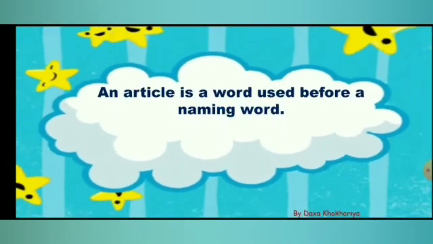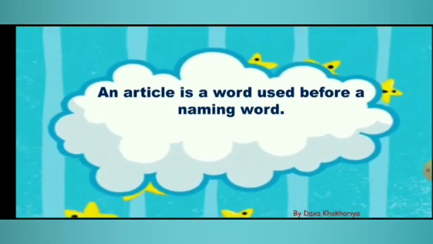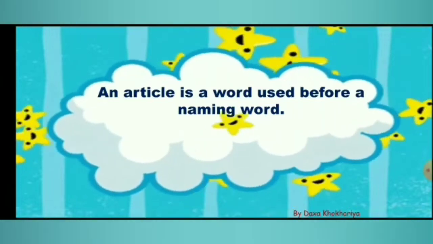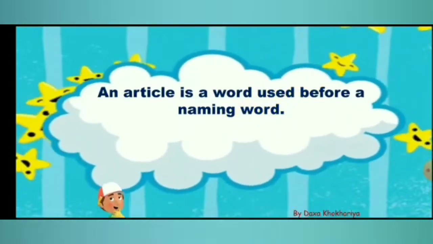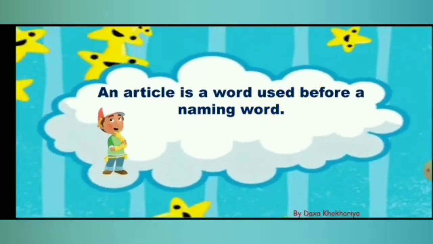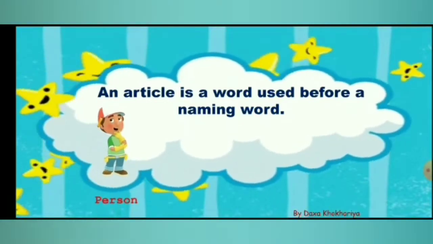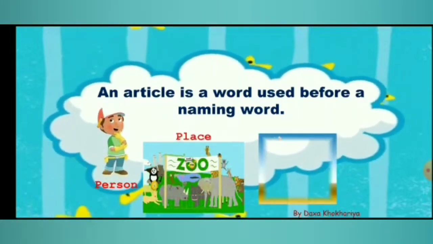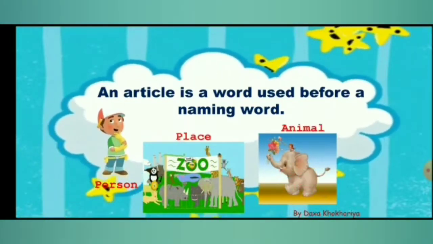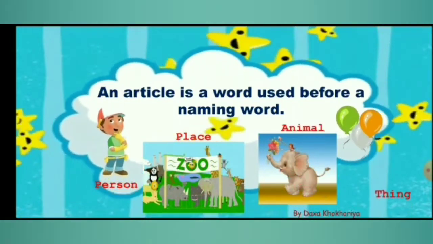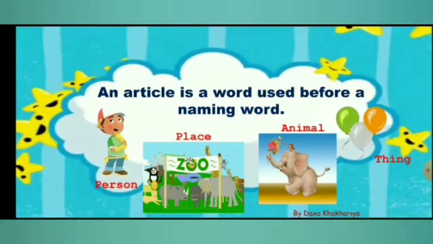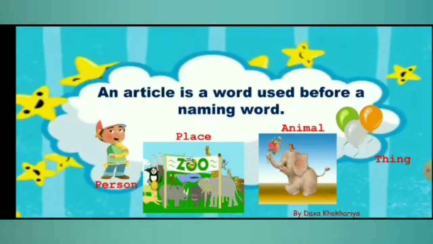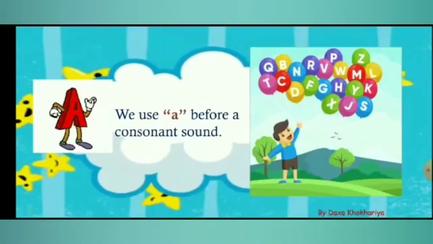Now first we will learn what is an article. An article is a word used before a naming word. Naming word we have learned in the first chapter. A naming word is a name of any person, place, animal or thing. Here for person we have taken boy, place, zoo, animal, elephant, and thing we have taken balloon.